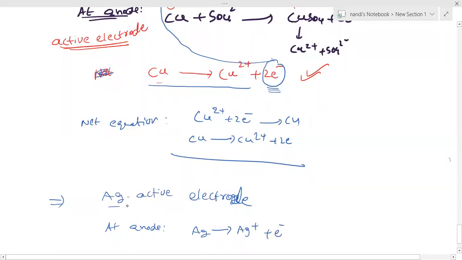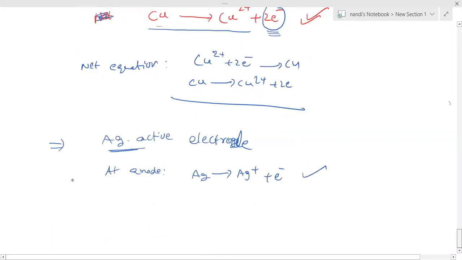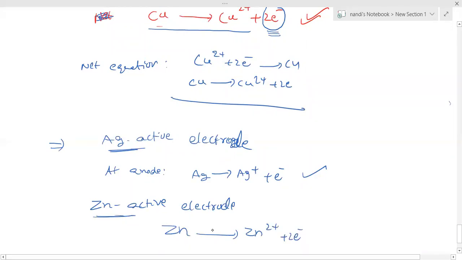Whatever metal we take as active electrode can lose electrons; that is the oxidation at the anode. For a zinc active electrode, Zn gives rise to Zn2 plus plus 2 electrons. So whatever active electrode acts as the anode, that is the point to understand. Please note these 2 points. Whatever active electrode you take is going to participate at the anode and can lose electrons. That is the only point you have to note down.